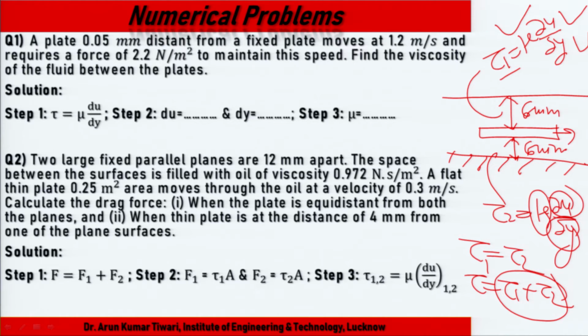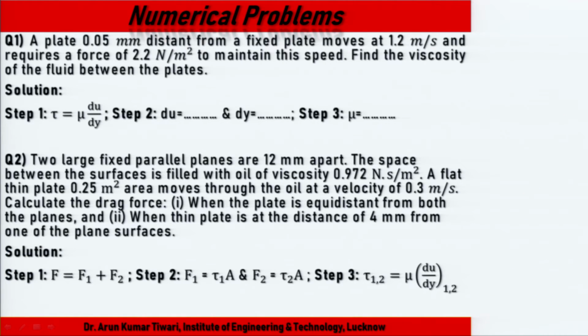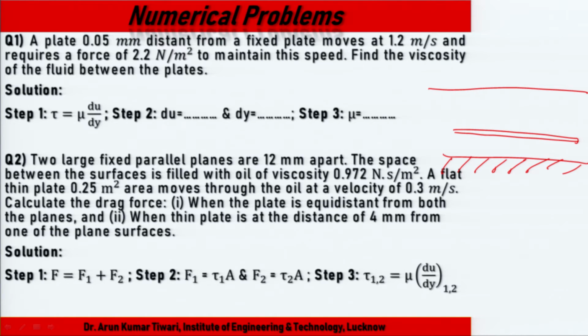Second case, when the plate is at 4 mm from one of the plates, the two are not equal. In this case one plate is fixed and the other plate is at a different distance. This one is 4 mm, because the total is 12, and the other is 8 mm.